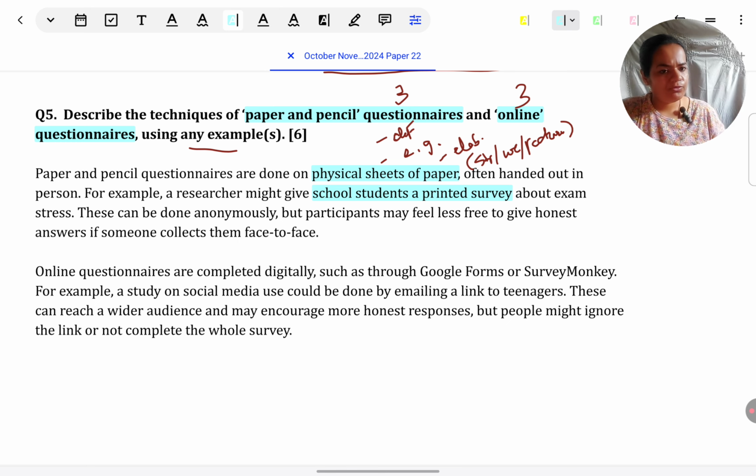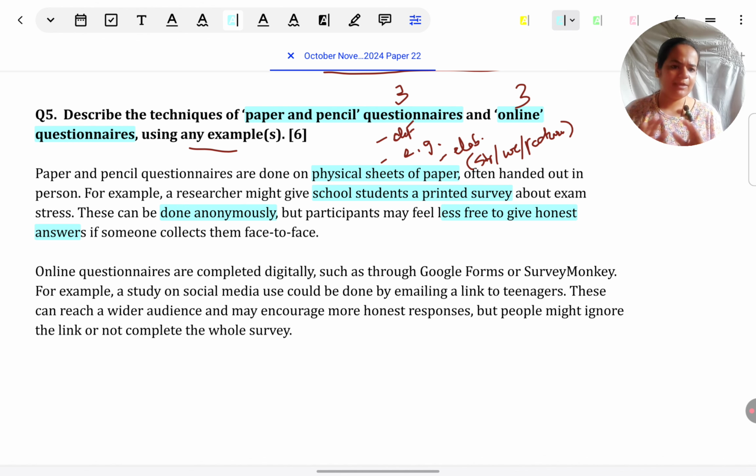Now to give one more feature, this is a kind of strength only, or you can just think of it as a feature. One more elaboration of paper and pencil questionnaire. They can be answered anonymously, means without giving the name, but participants may feel less free to give honest answers if someone collects them face to face. I am going to give the similar example in online questionnaire also, like a sort of comparison, though not compulsory, but that's why I have given it here. Then this will help me to compare. It's just one way of giving.